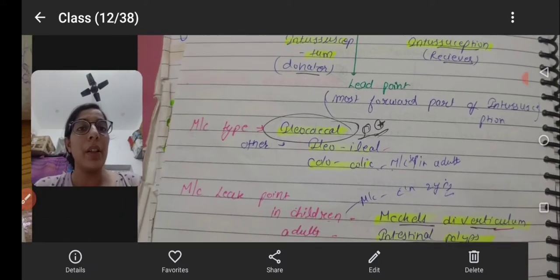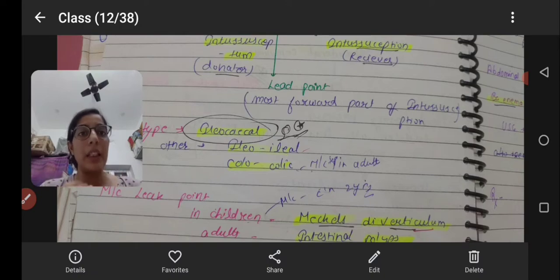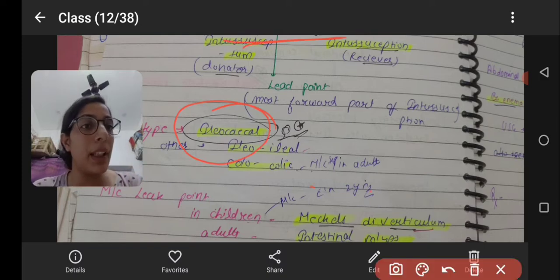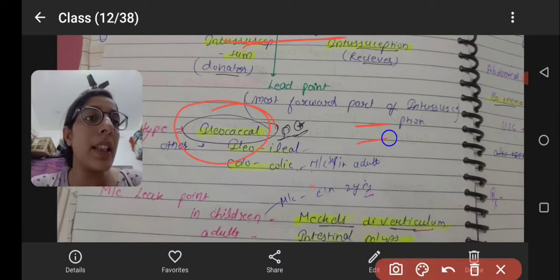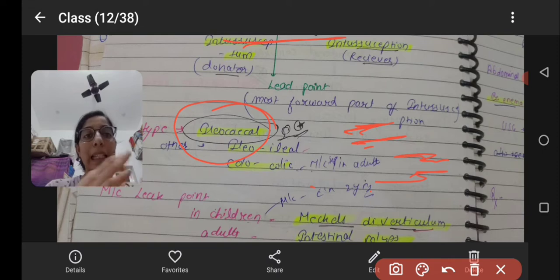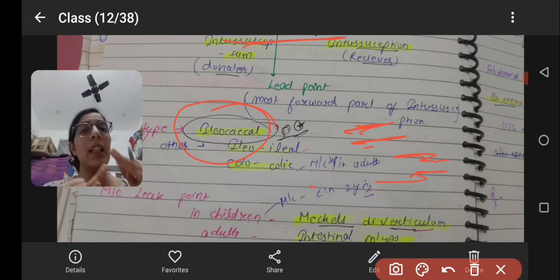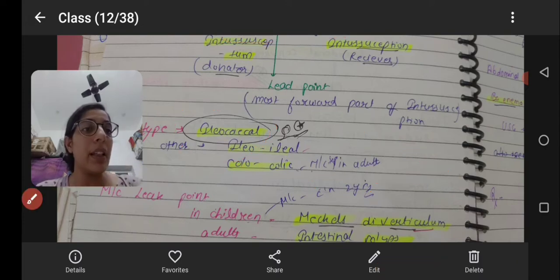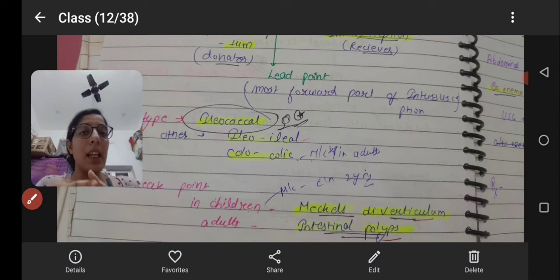The most common type is the ileocecal type. Other types can be ileoileal type or colocolic type, which is most commonly seen in adults. The most common lead point in children is Meckel's diverticulum.